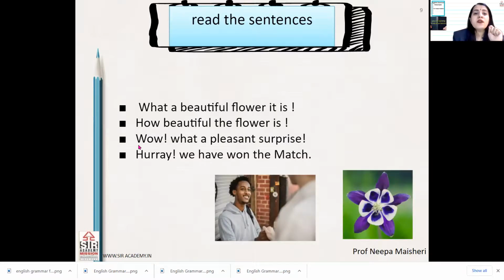See here. Now here wow is interjection. Suppose अगर हम wow लिखते हैं और फिर हम ये टाइप का sentence लिखते हैं, what a pleasant surprise. Then after wow also we have to put exclamatory mark, and after what a pleasant surprise भी हमें exclamatory mark लिखना है. But suppose if we write only the interjection, and here we are starting the sentence with subject, then only after hooray we have to write exclamatory mark. But after we have won the match, we have to write full stop.